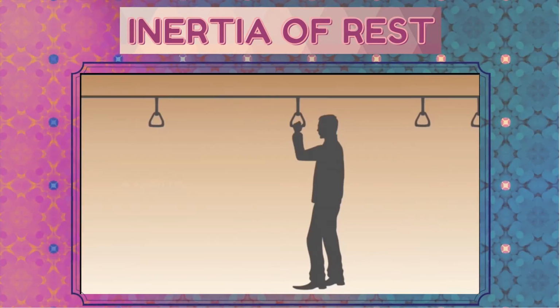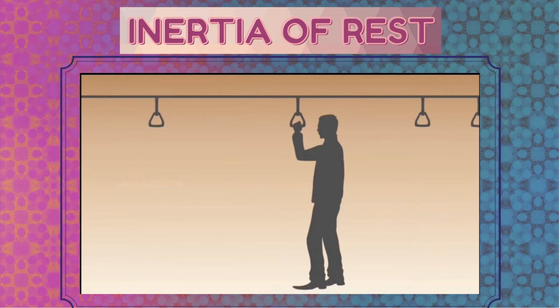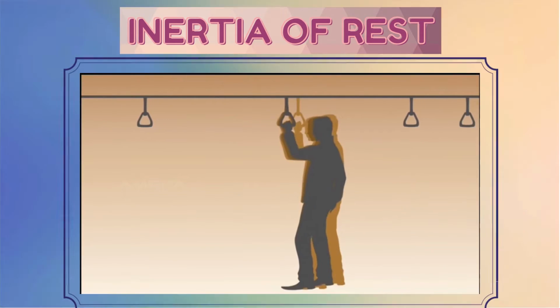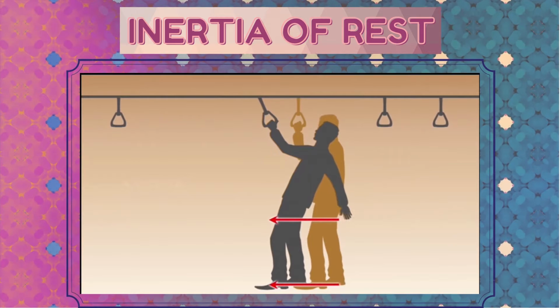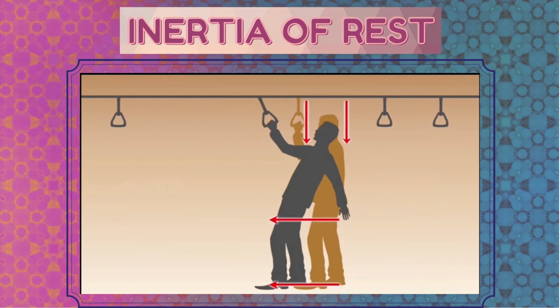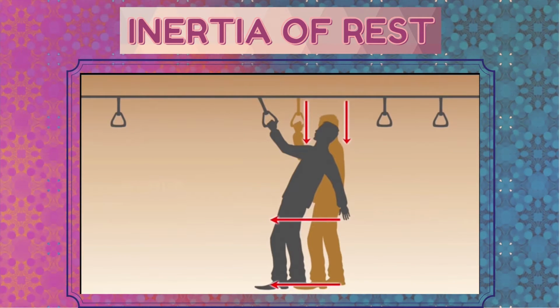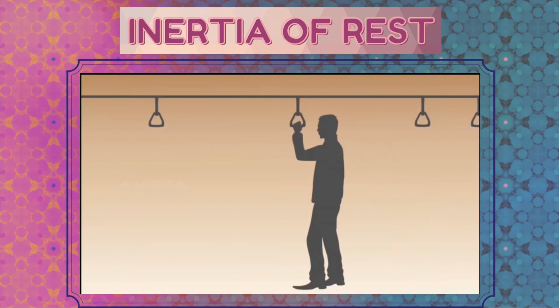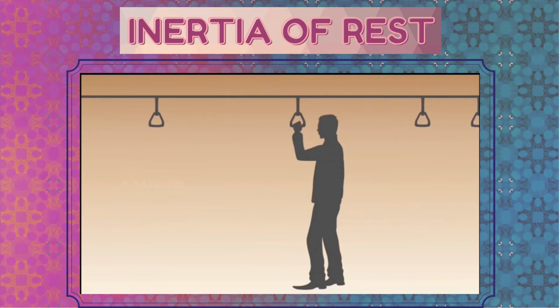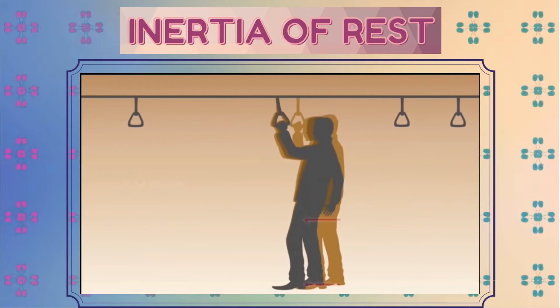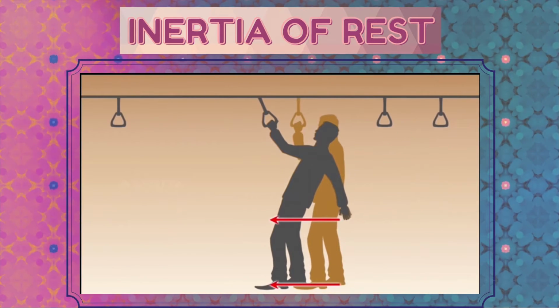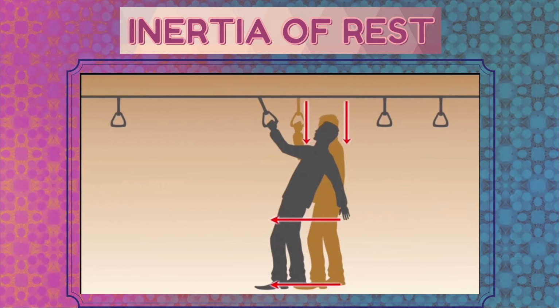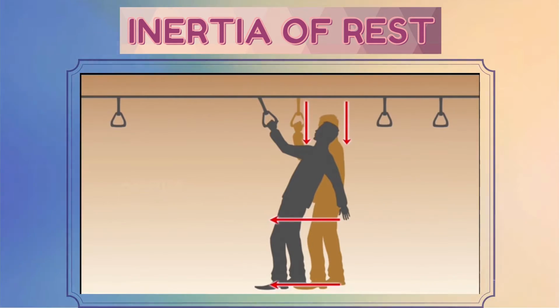So, let us understand inertia of rest first with the help of some examples. Number 1, you must have observed that if a car or a bus starts suddenly, we feel a backward jerk. But have you ever thought why this happens? This happens because of inertia of rest. When the bus or car starts suddenly, the passengers tend to be in the state of rest, whereas the bus and car move away forcefully, and as a result, we fall backwards.